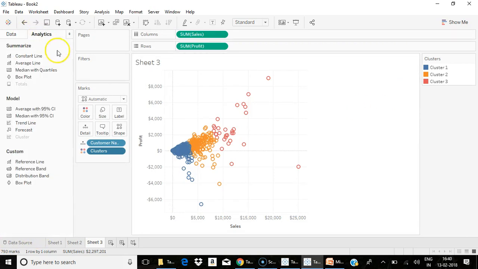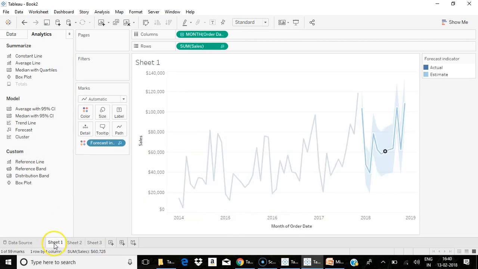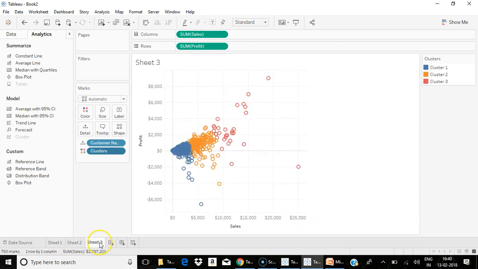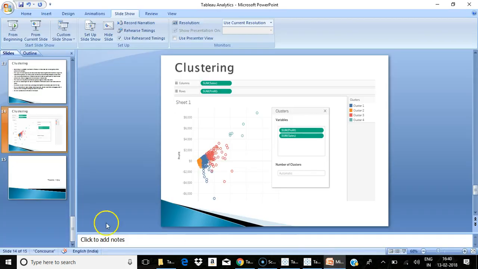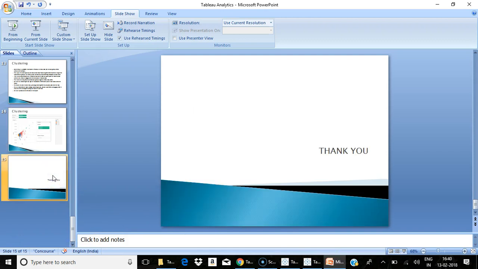Now we saw about the three important things, that is creating a forecast in Tableau, using trend lines in Tableau, and also about clustering analysis. Hope this video helps you to understand a better way how to use forecasting, trend lines and clustering analysis in Tableau. Thanks for listening to the video. Thank you.